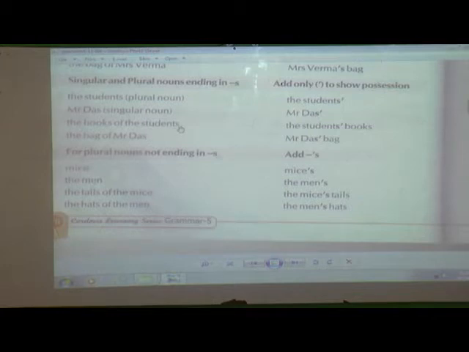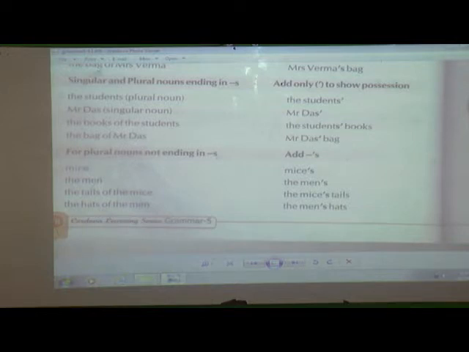So students, here also, as we have seen in the first one, is plural. Here also it ends with s, but you are going to change the place. The books of the students becomes the students' books, and after s you are going to put an apostrophe because the word is ending with s. Now next, the bag of Mr. Das. Here also you are going to change only the place, the words will be the same: Mr. Das' bag.